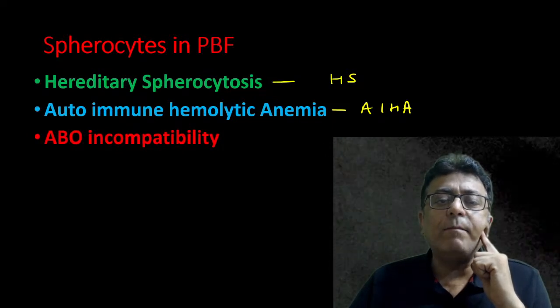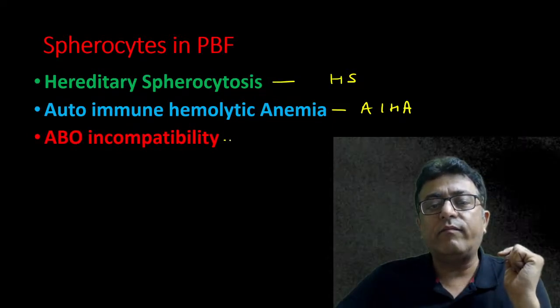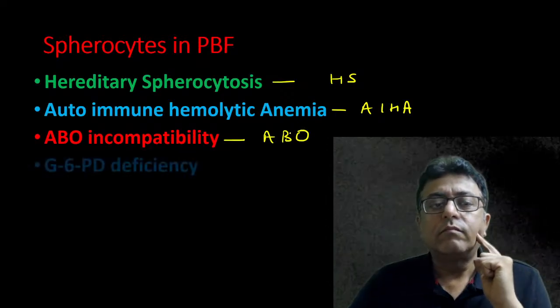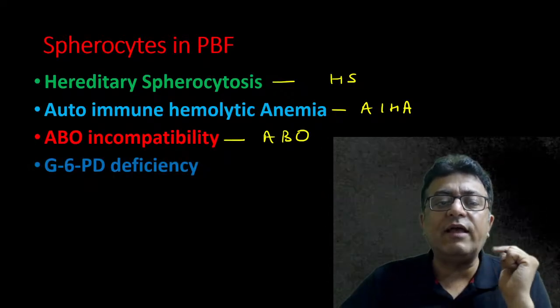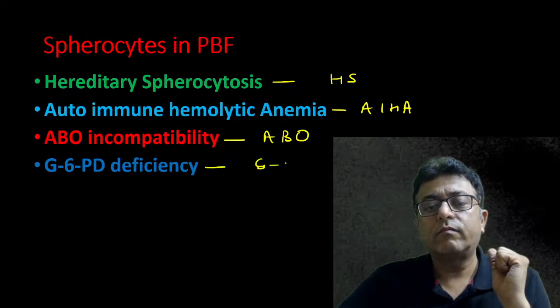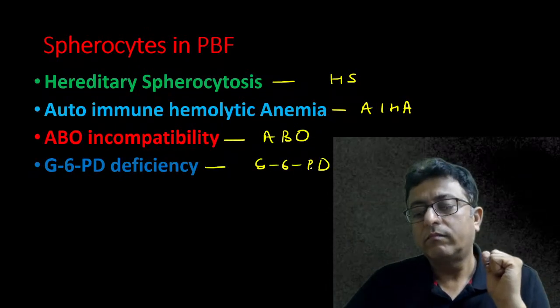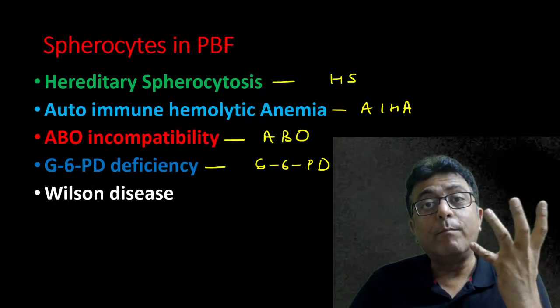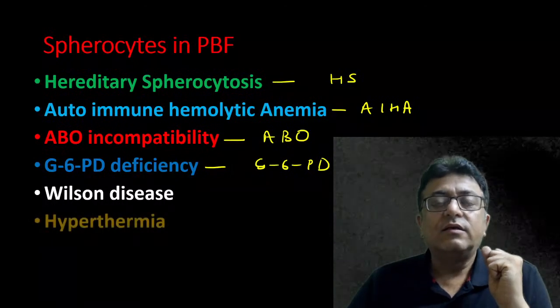Third is ABO incompatibility. Fourth, G6PD deficiency. Fifth, Wilson disease. And next, burn or hyperthermia.